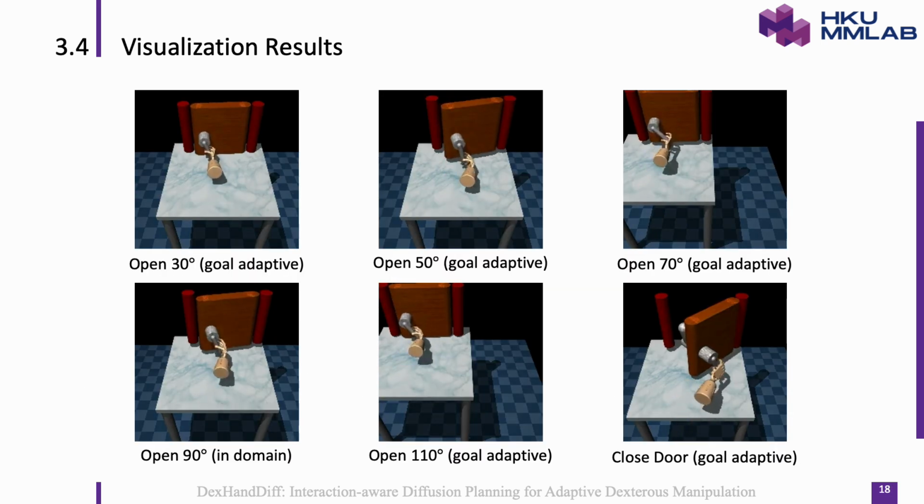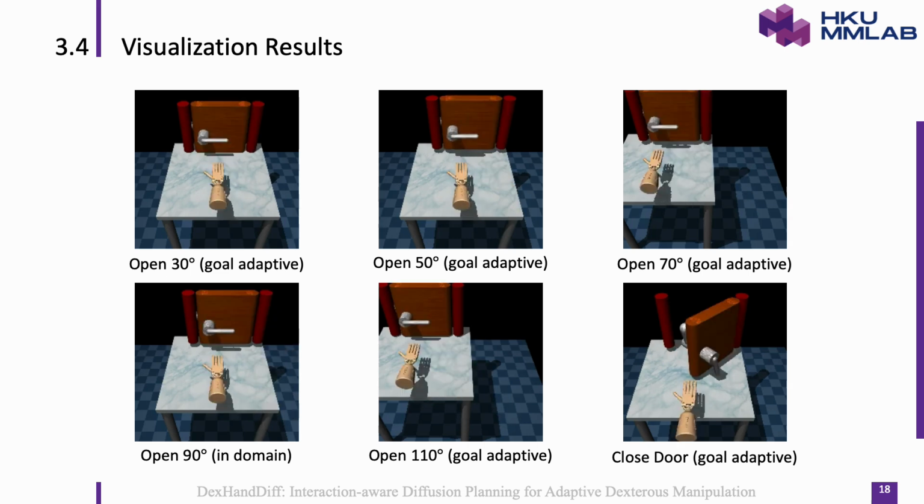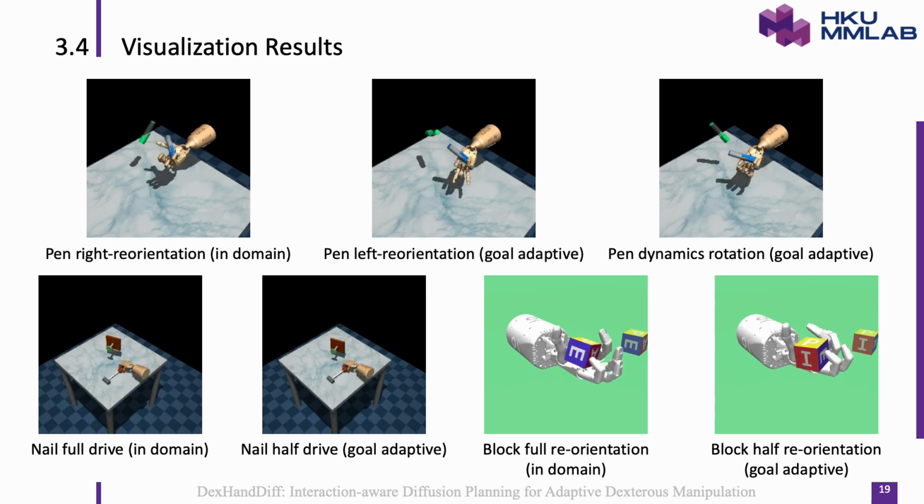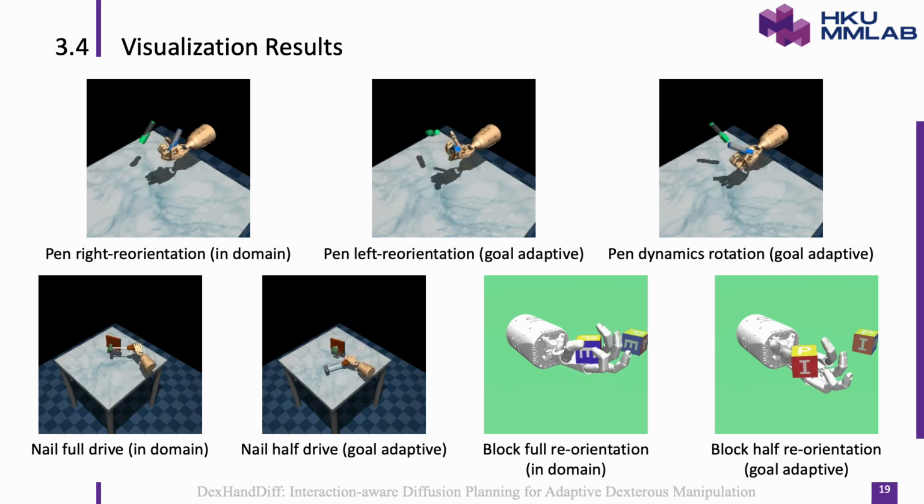Here's a qualitative example for goal-adaptive door closing. This slide shows visual results across multiple tasks. Here, in-domain pen rotations, up to 180 degrees, hammer nail drives, full 5 centimeters, and cube turns, 180 degrees, appear alongside goal-adaptive examples, continuous pen spinning, partial nail drives, 2 centimeters, and extended cube rotations, 270 degrees. These side-by-side videos confirm that DexHandDiff generates smooth, physically valid motions whether the goal was seen during training or not.